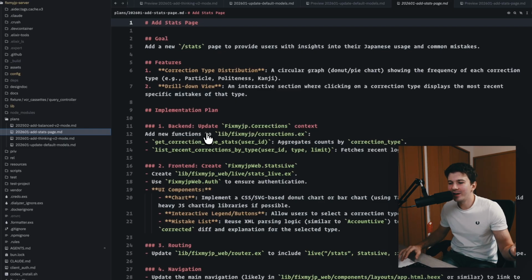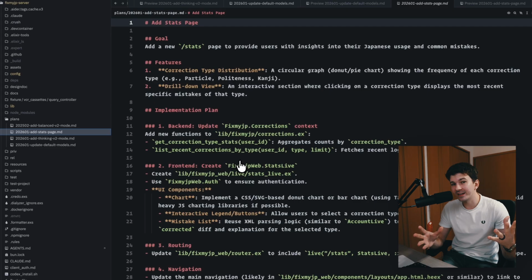Once the plan is done, I of course review it in detail. I want to make sure that the thing that the agent suggested is matching with the architecture that I have in my head. I want to be very sure that everything I'm doing is matching the architecture that I have in mind for a certain project. This is very important to make sure that everything is following a coherent architecture. If we give an agent too much freedom, then it will just do what it wants, and at some point the code base starts becoming unmaintainable.